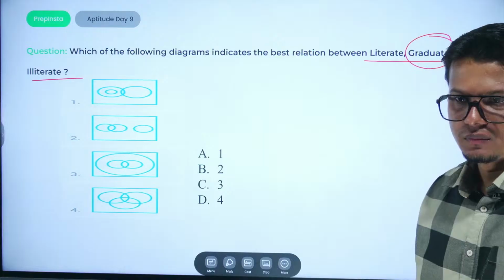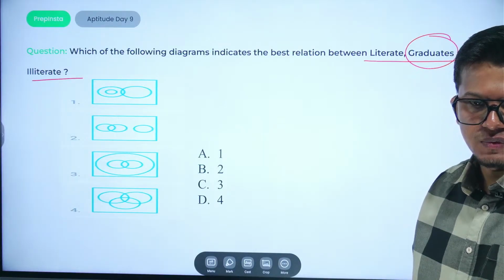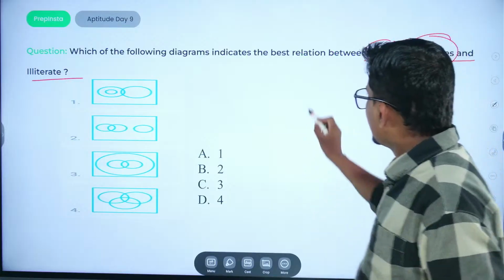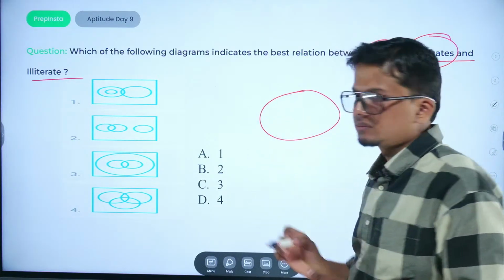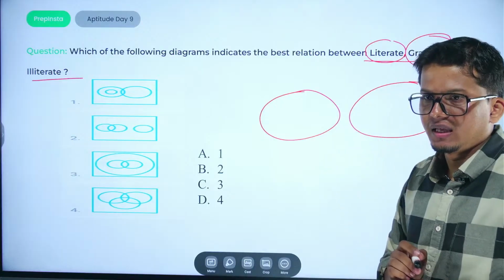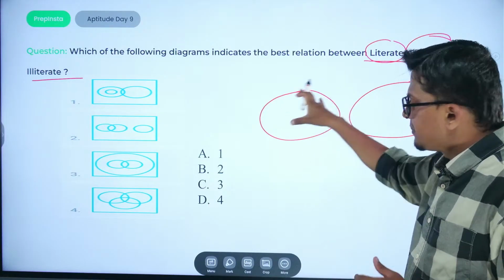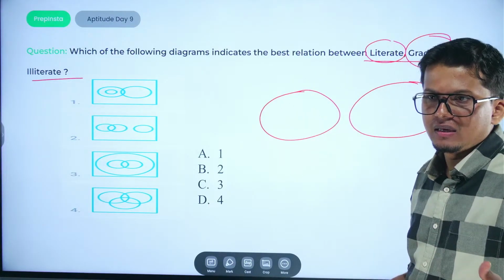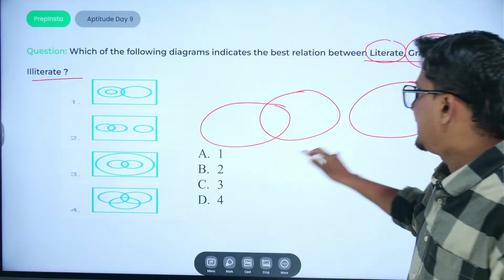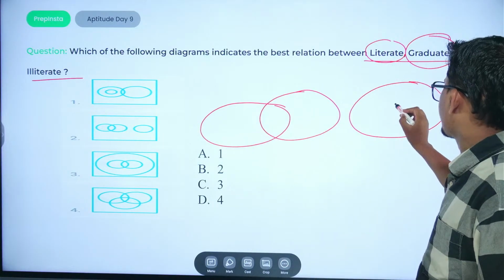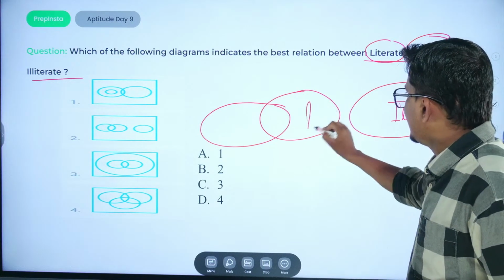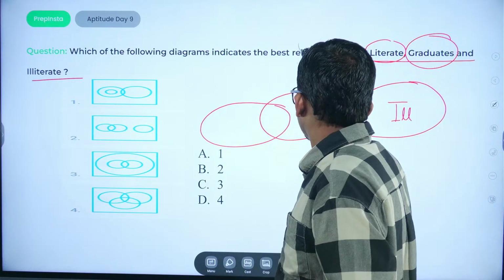Option number 2. Most of the students are answering option number 2. Yeah. Because we can say a people can be literate. A person who is illiterate will have a different shell. And of all the people who are literate, few must be who are graduated. So the right diagram would be 2. If this is for illiterate, this is for literate, and this is for graduates.